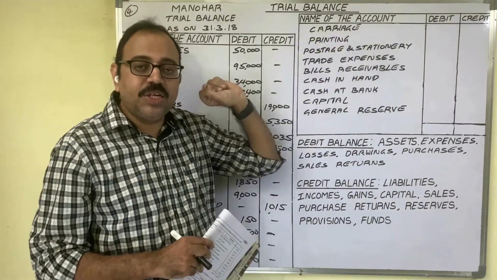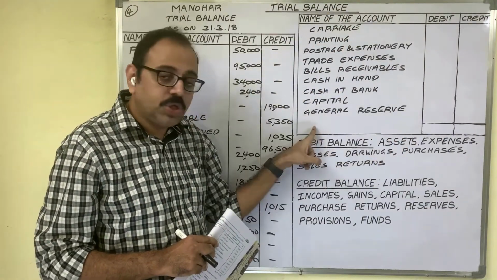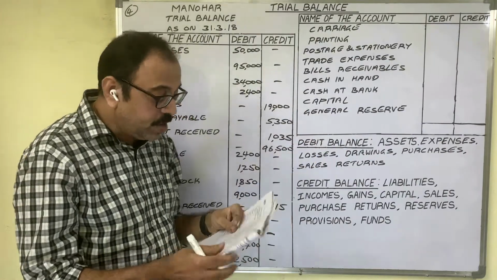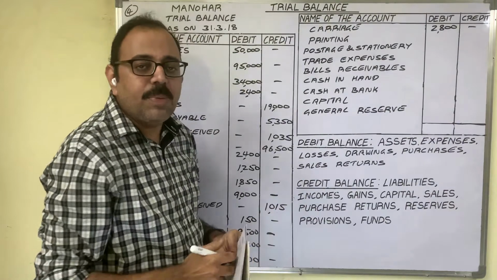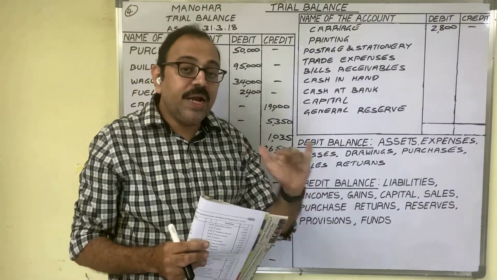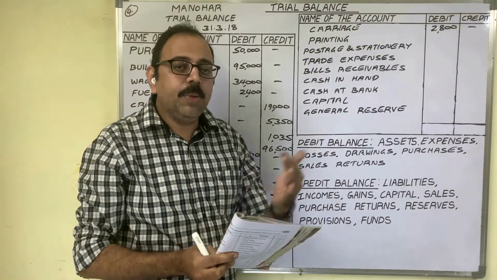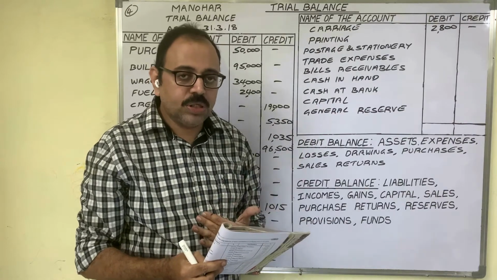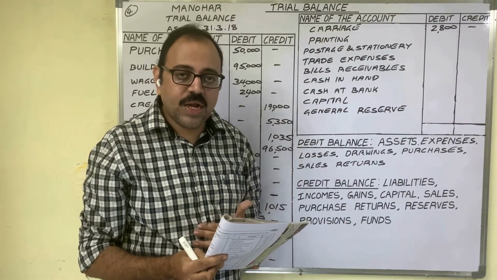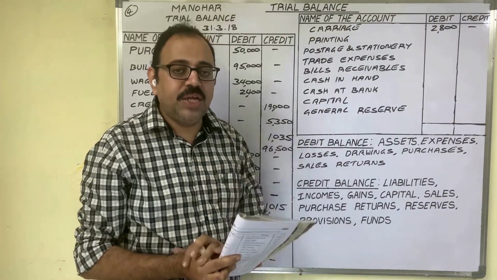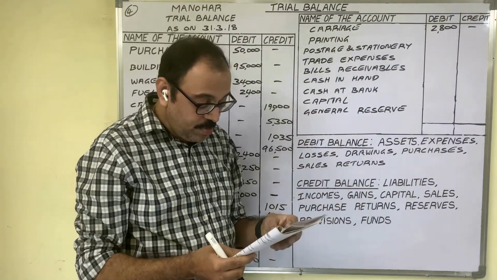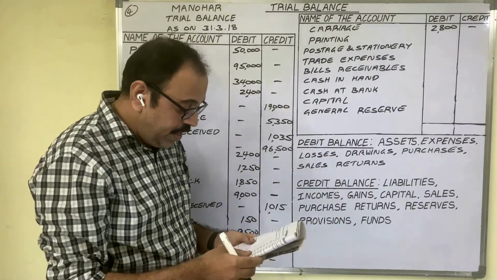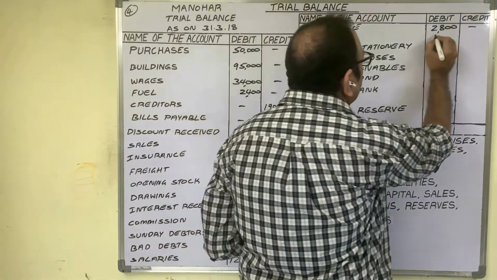Carriage is an expenditure. Expenditure related accounts show a debit balance. So in the debit column we have to write the amount. Printing. The firm incurred some expenses related to printing. The firm may print bill books, invoice books, or brochures, etc. To the firm, it is an expenditure. Expenses show a debit balance. In the debit column, you have to write the amount. Printing expenditure is 1,000 rupees.